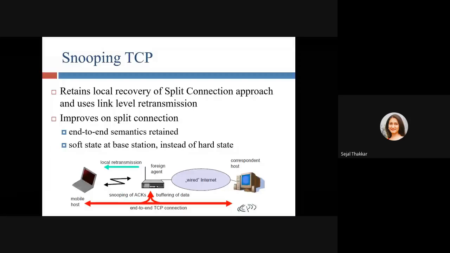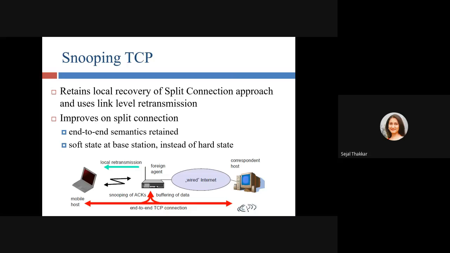Snooping means to store something, to buffer something. So here the foreign agent is going to snoop everything. Whatever packet the mobile station is sending to the corresponding node, in between the foreign agent is going to snoop that packet. It means it is going to store all the packets. In indirect TCP, there is no direct transmission, but here we have direct, end-to-end transmission, and in between a foreign agent which stores all the packets.